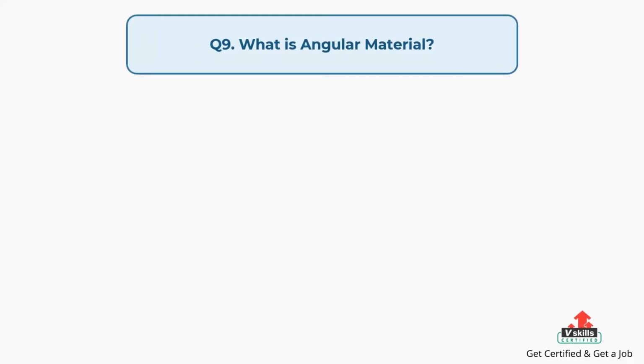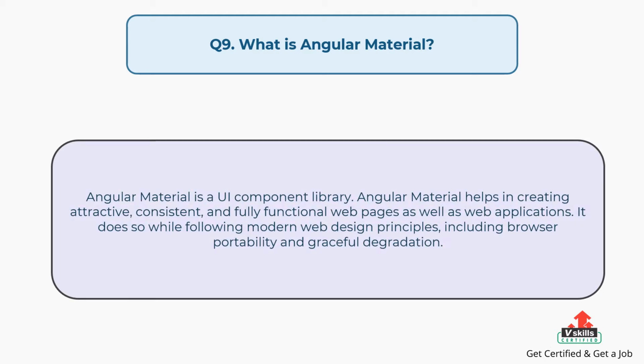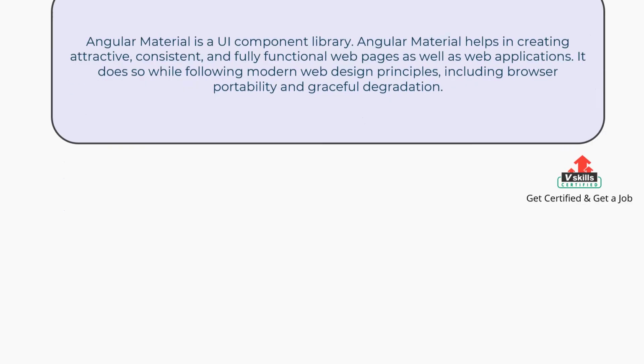Question number 9. What is Angular Material? The answer is: Angular Material is a UI component library. Angular Material helps in creating attractive, consistent, and fully functional web pages as well as web applications. It does so while following modern web design principles, including browser portability and graceful degradation.